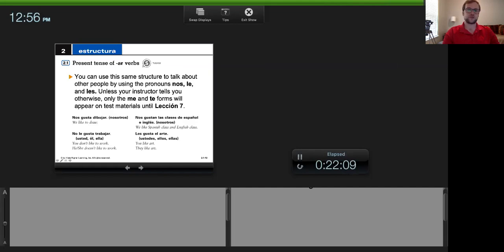Muy bien. Okay, now you can use the same structure to talk about other people by using the pronouns nos, le, and les. And we'll learn more about this in lesson 7, but you can essentially do the same thing. So nos would be us, right? That would be the first person plural indirect object pronoun. Le would be the third person singular indirect object pronoun. And les would be the third person plural indirect object pronoun. But we'll get to that in lesson 7.